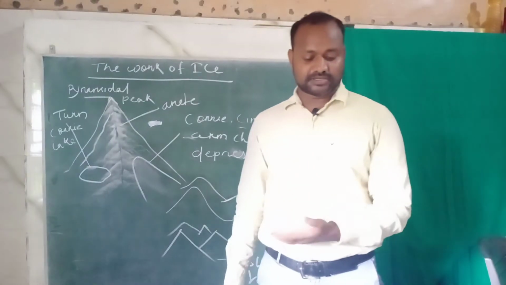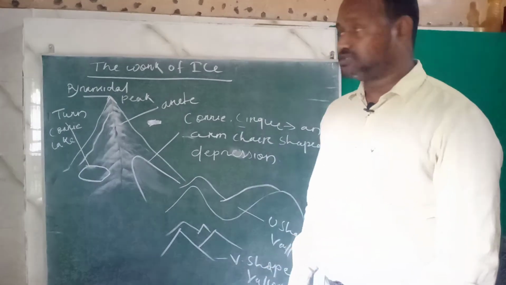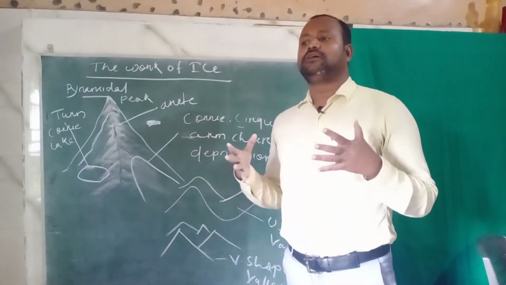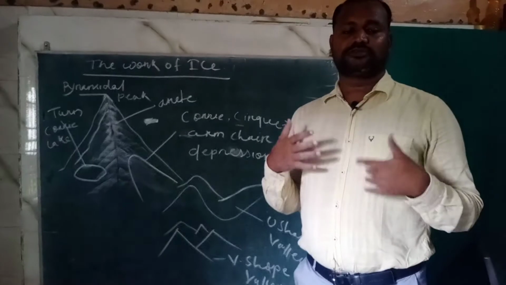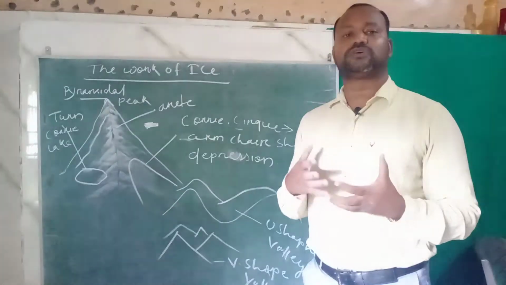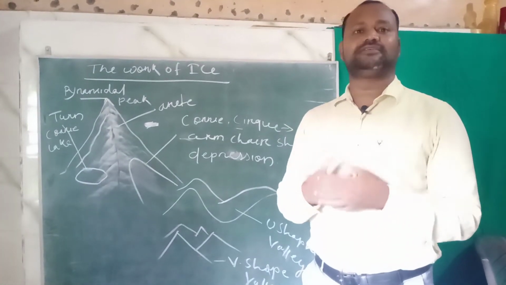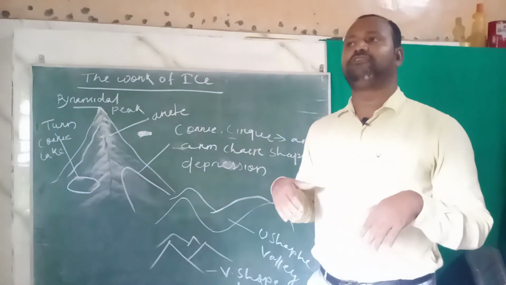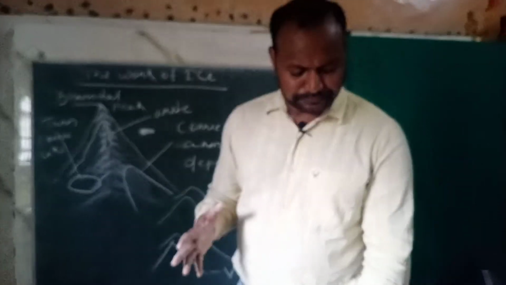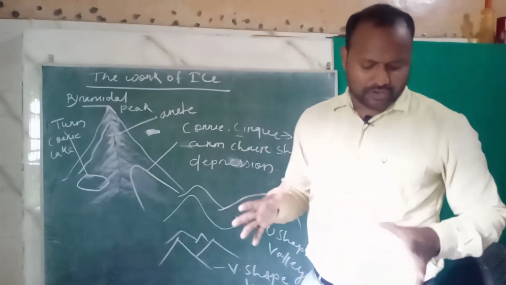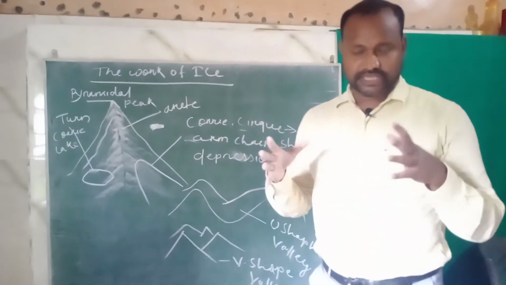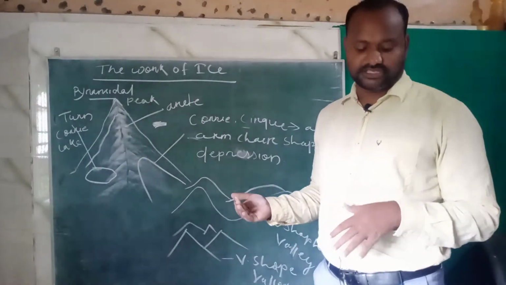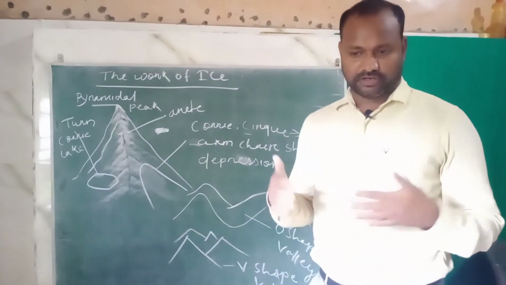First let's discuss cirques. You can see here is a cirque. Cirques are formed when the snow scoops up the loosened soil and material in the mountain and carries it away, forming a hollow of semicircular shape with steep sides.